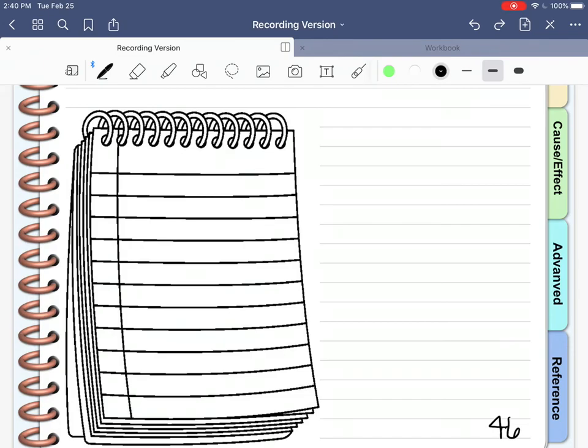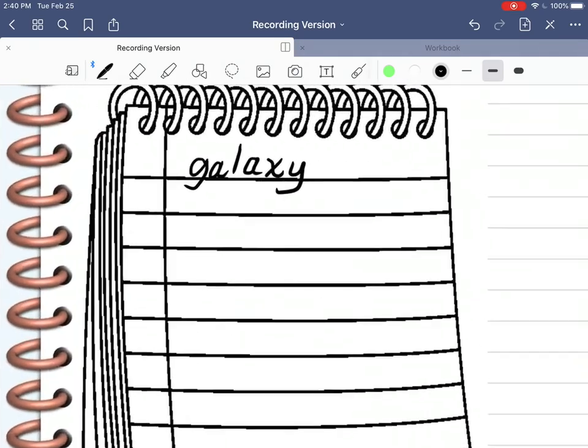But I picked out 8 of the words that I thought you're likely to see again, and they're not quite as difficult as the last chapter. These are a little bit more manageable. So the first one that I noted is the word galaxy. Galaxy. That's a very important science term.